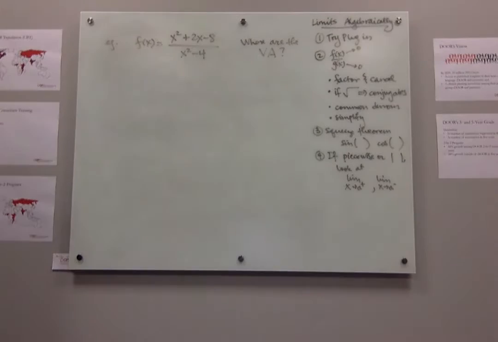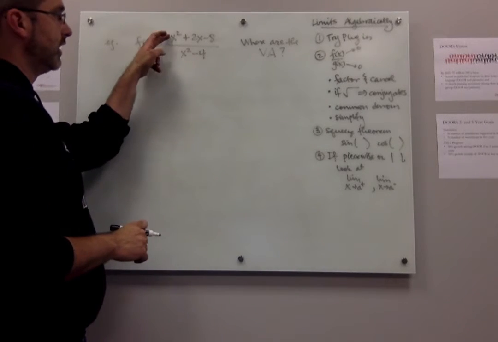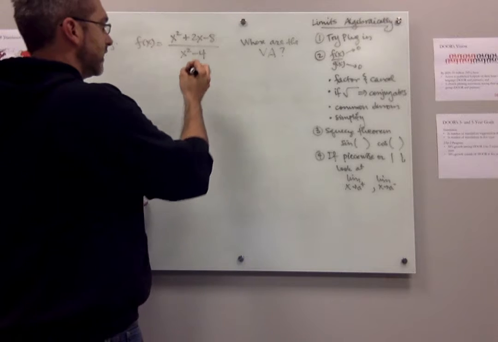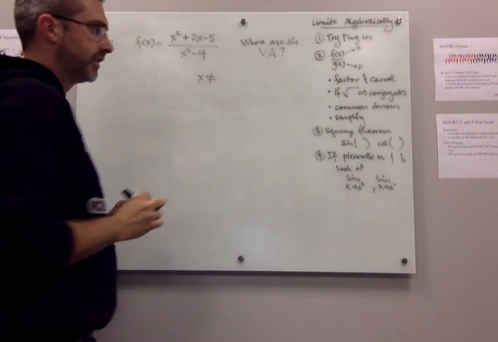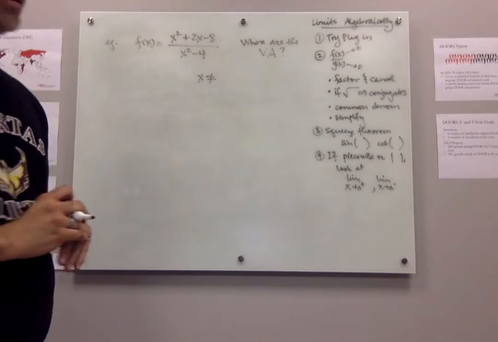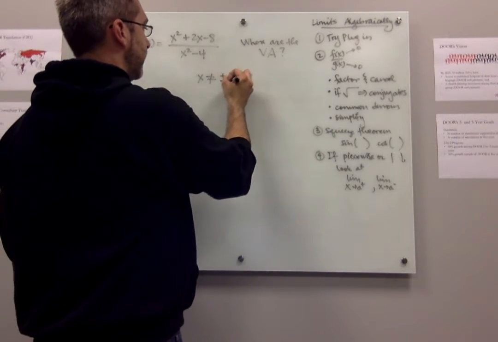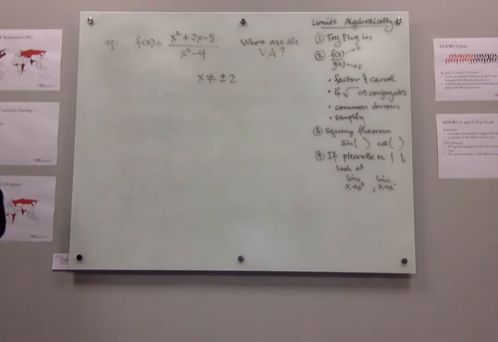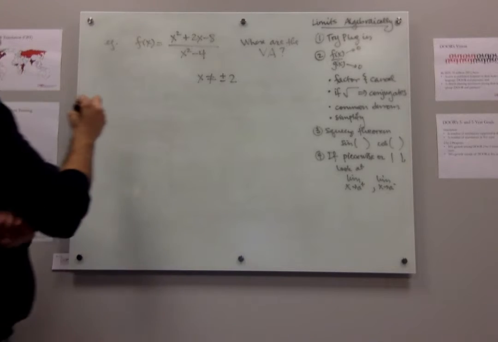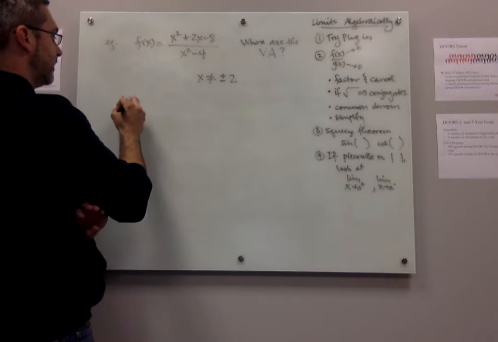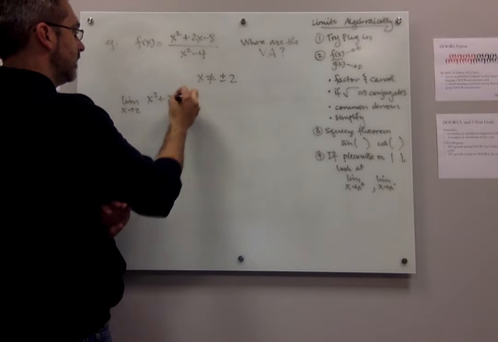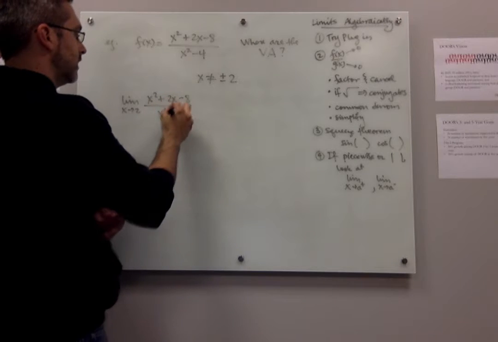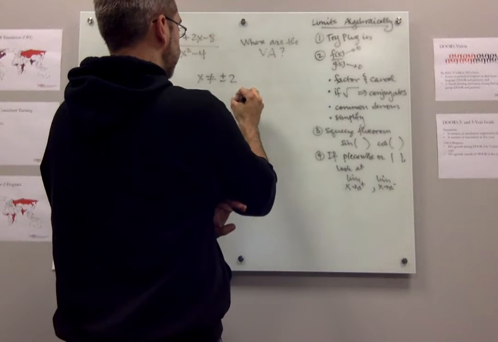So again, let's think through where are the candidates for vertical asymptotes. This is a polynomial over a polynomial, so it's going to be continuous everywhere except where the bottom equals 0, and the bottom equals 0 where? At 2 and -2, plus or minus 2. So we have to look at what's going on at 2 and at -2. To figure out what's happening, we're going to look at what's going on at 2, if we try to take a limit there, and then at -2.